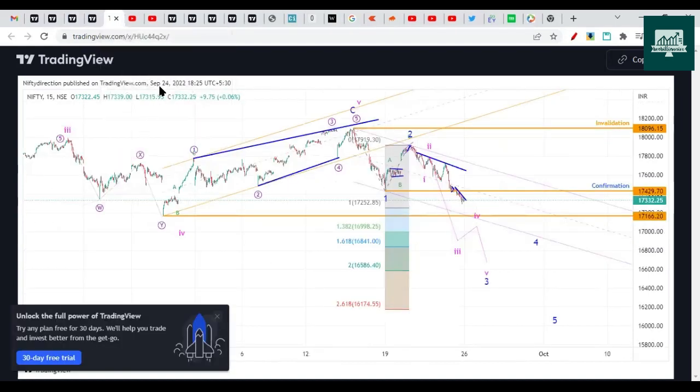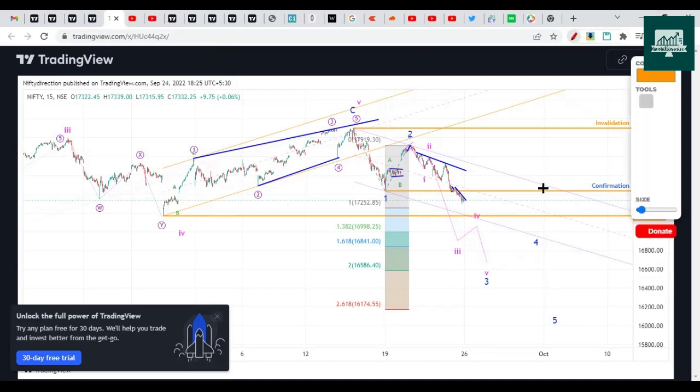So in last week, that is 24th of September, we discussed this chart where we mentioned wave one completed here. So Elliott wave impulse structure has 5 waves. Whenever it is dropping in an impulse structure, it will drop in 5 swings. And whenever it's corrective, it will drop in 3 swings. Okay. So here we are saying that it is an impulse structure and dropping in the 5 swings with 1, 2, 3, 4, and 5. So concentrate on these blue numbers.